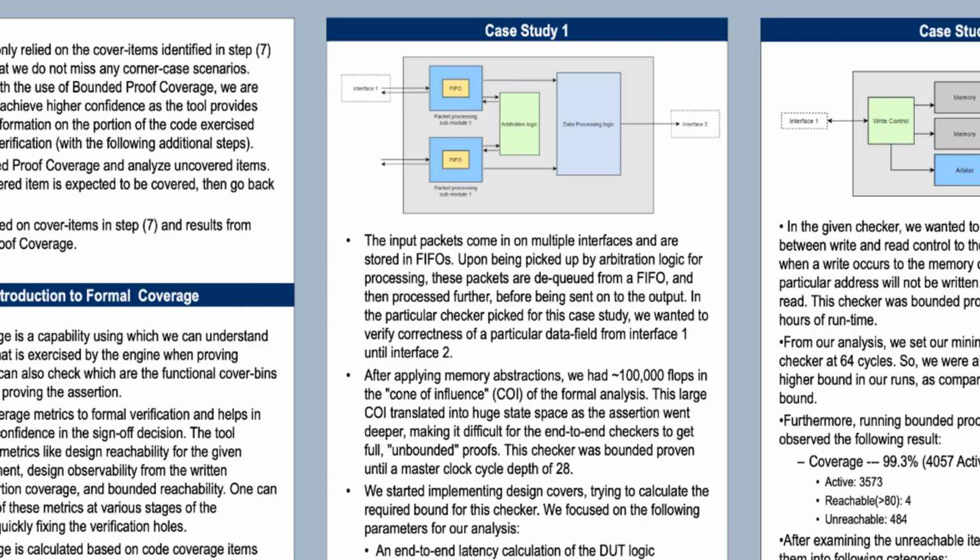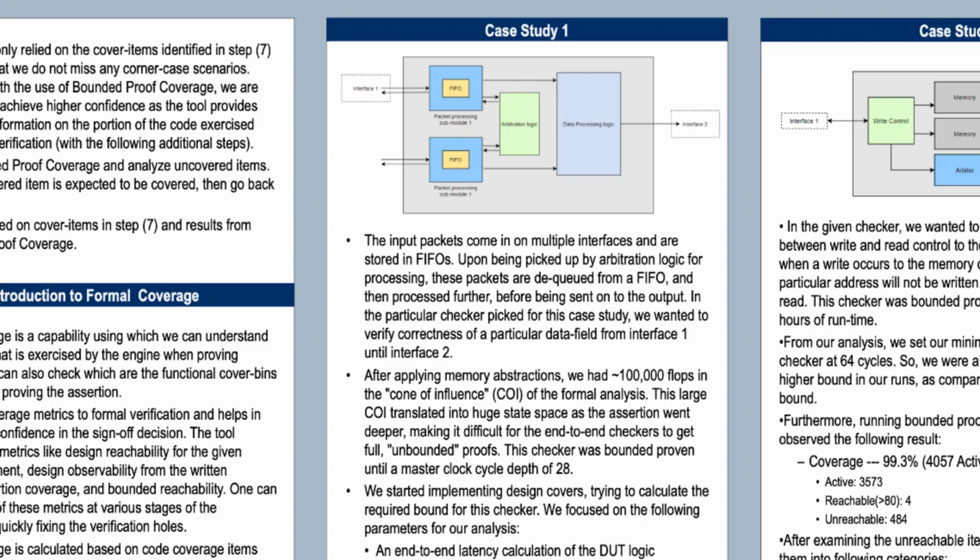At the outset of the project, to reduce the state space the formal analysis had to digest, we had employed common abstraction techniques involving blackboxing of FIFO memories and other design elements that were outside the scope of the given test plan. We had also verified certain submodules separately, including the arbiters and a few of the other packet processing modules. These separately verified submodules were replaced by abstraction models.